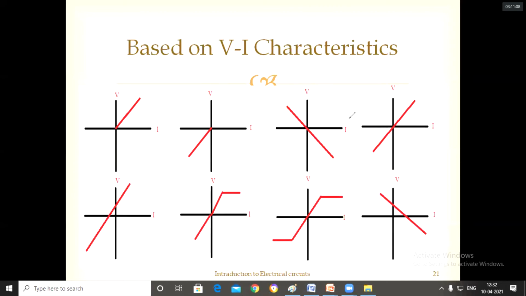So how do we say unilateral or bilateral in the normal definition? Unilateral or bilateral is nothing but this: it should conduct even though we reverse the terminals of the element. If it conducts even after reversing the terminals of the element, it is bilateral. If it is not conducting in both directions and conducts only in a single direction, we can say it is unilateral. Am I clear up to now? And with the help of VI characteristics, it should have the same impedance in the forward mode as in the reverse mode. If both forward and reverse modes have the same impedance, we can say bilateral. Otherwise, unilateral.